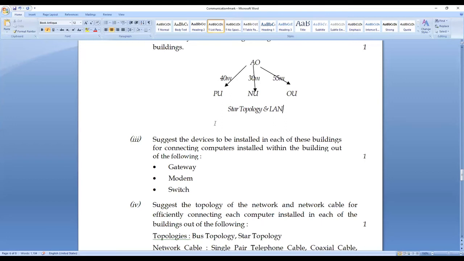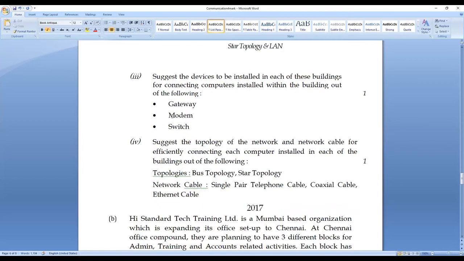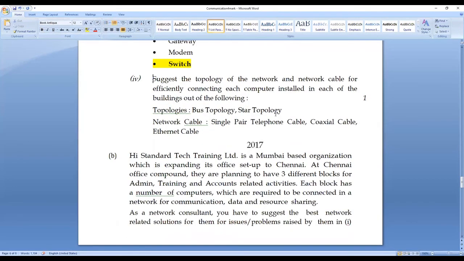Now, suggest the devices to be installed in each of the buildings. This is the same question which you have seen in 2019 also. For connecting computers installed within the building, out of the following, among the 3 things, I will be choosing switch. Switch would be my answer.